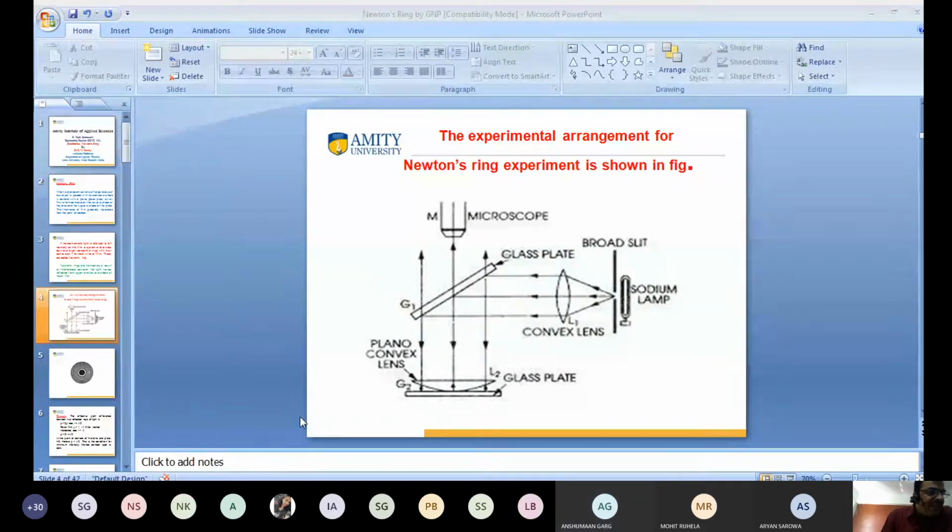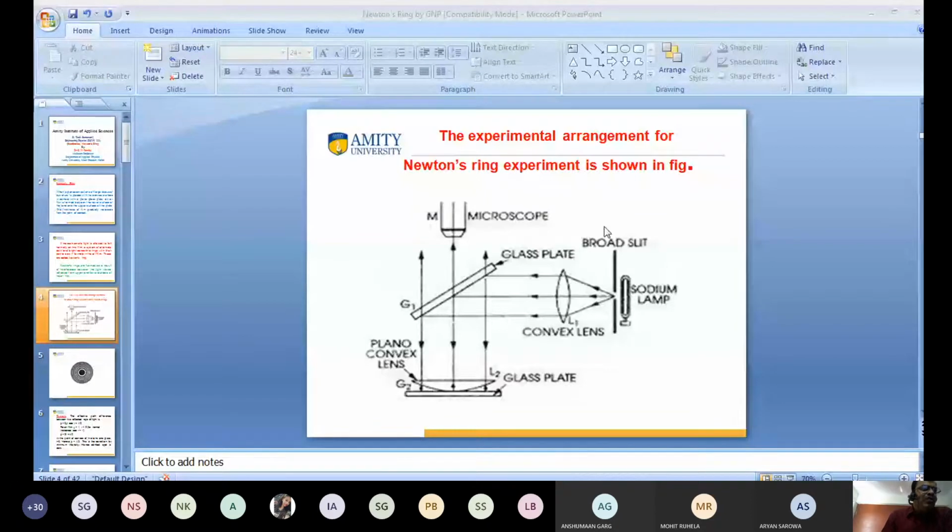You know this one. This is the lens, known as a plano-convex lens. This plano-convex lens is kept on G2. What is G2? G2 is known as a glass plate. Plano-convex lens means one side is plane and the other side is convex. So this is the plano-convex lens which is kept on the glass plate G2.